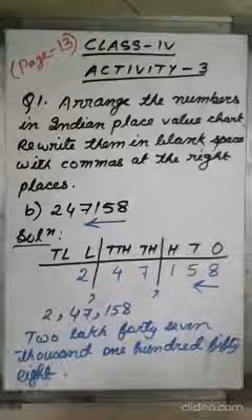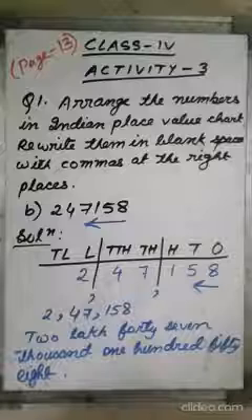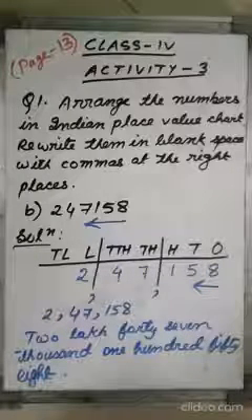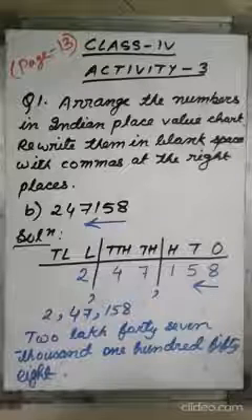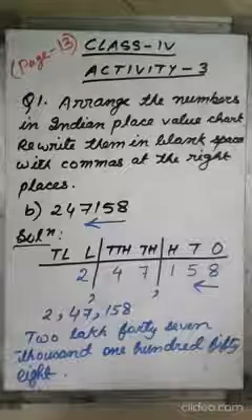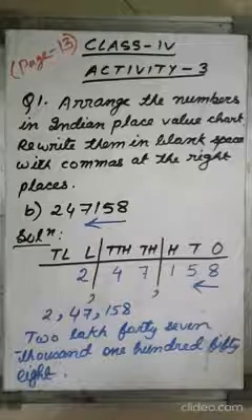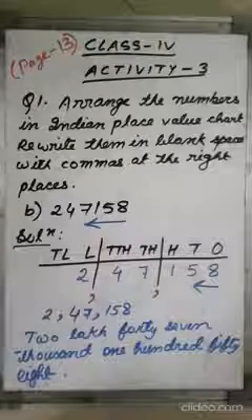Question number 1. Arrange the numbers in Indian place value chart. Rewrite them in blank spaces with commas at the right places. Question number B, 247158.